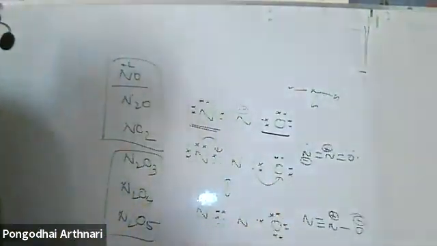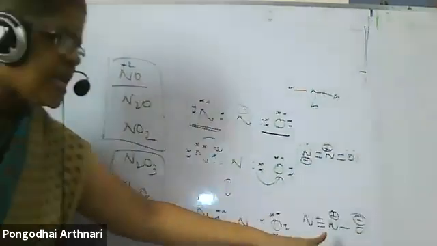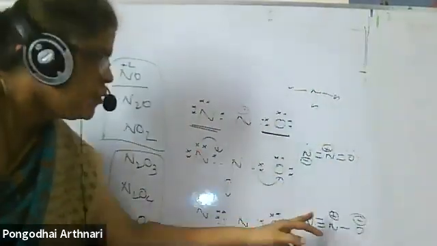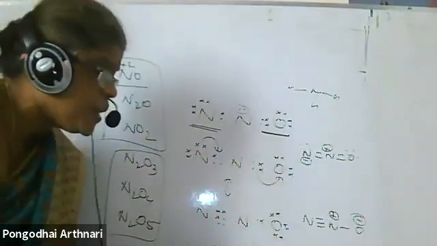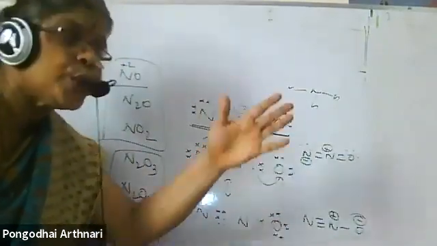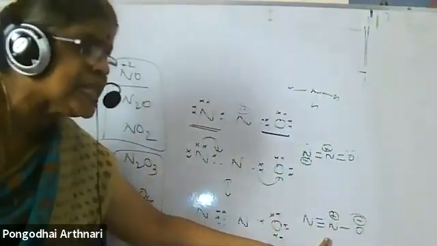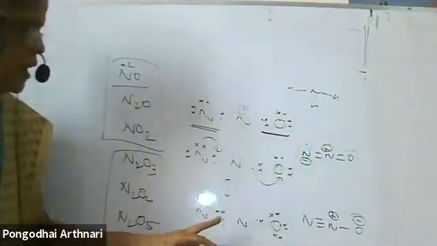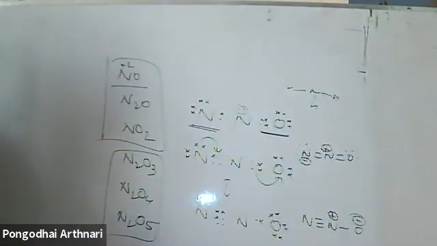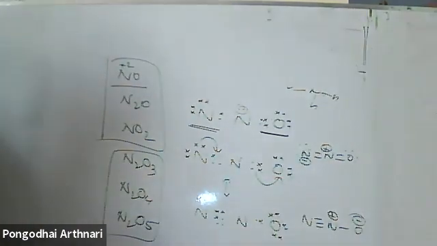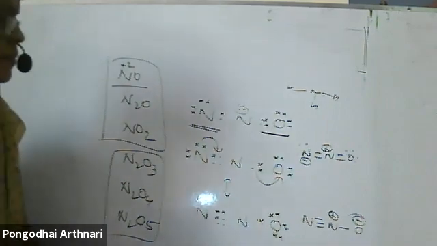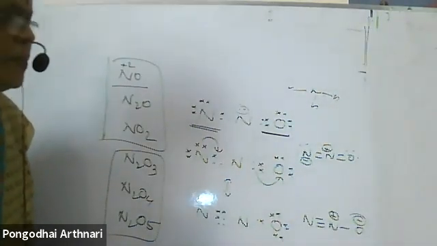But these are called formal charges. You might have studied them last year. When you calculate the formal charges, you will get plus and minus. But you need not represent the charges because we are showing the charges in terms of electrons. You may not draw them. But when you are doing it like this, we have to show the formal charges. Otherwise, you don't need to. Likewise, we write on the electrons. Understand and do it. You will get a better idea. Shall I pass on? Shall I rub it off?